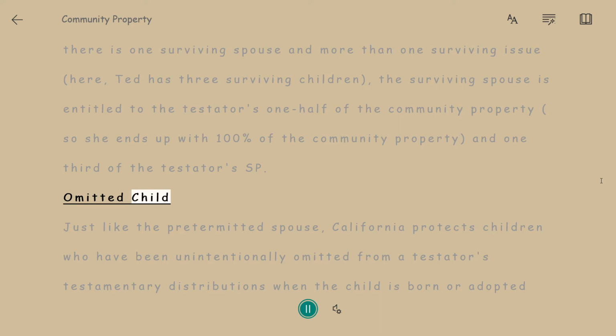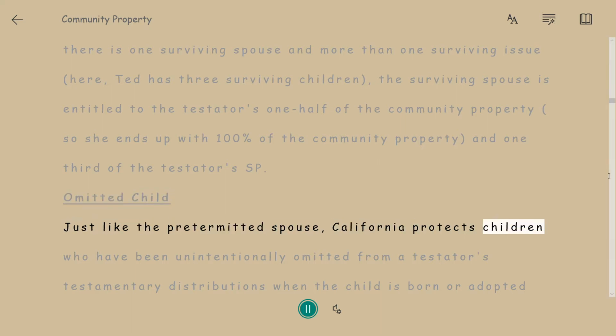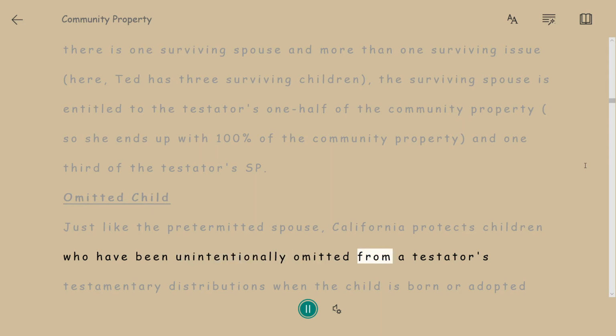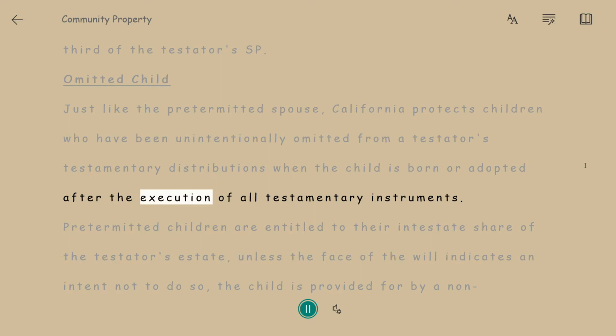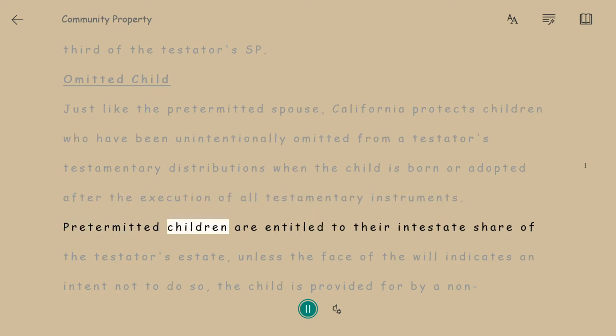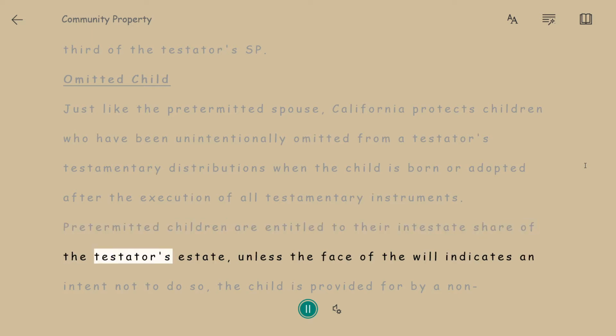Omitted child. Just like the pretermitted spouse, California protects children who have been unintentionally omitted from a testator's testamentary distributions when the child is born or adopted after the execution of all testamentary instruments. Pretermitted children are entitled to their intestate share of the testator's estate, unless the face of the will indicates an intent not to do so.